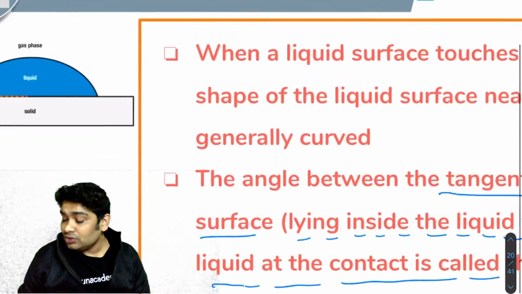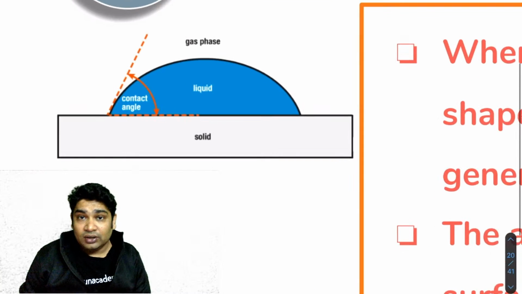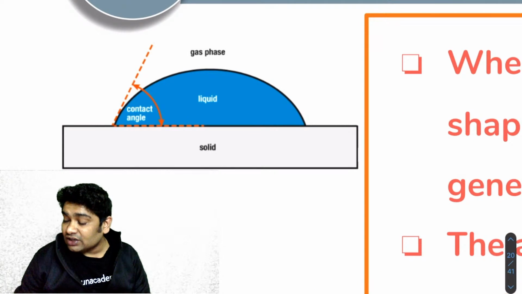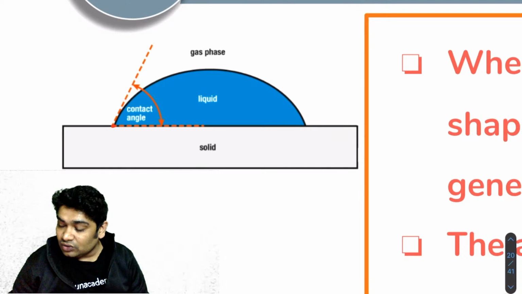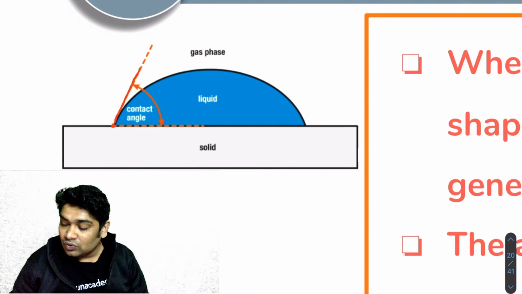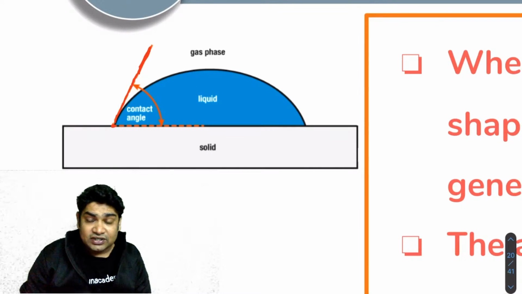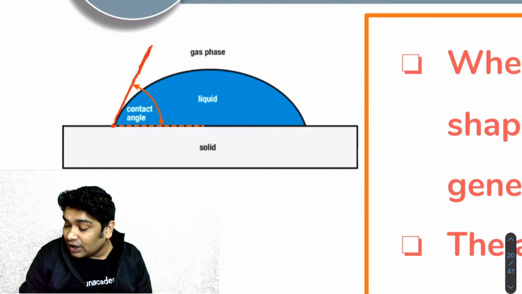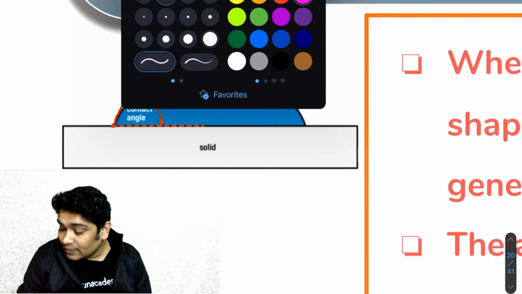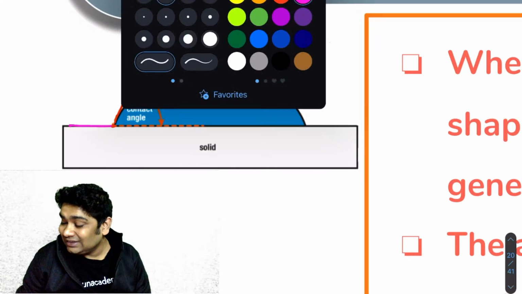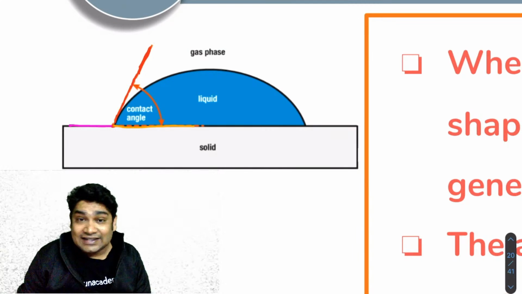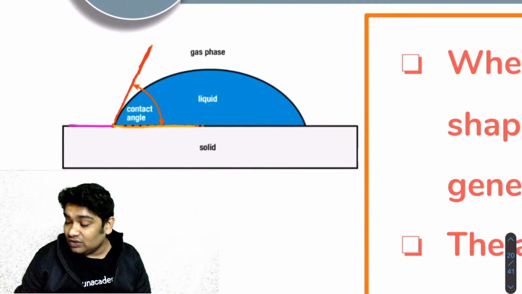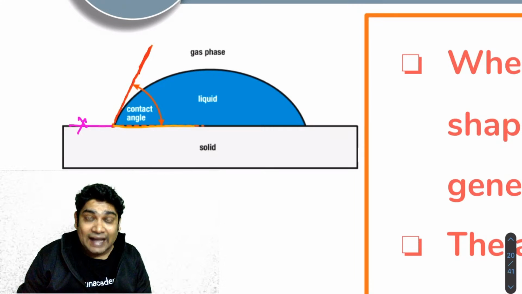So here I've drawn two tangents. Take a look at that. One tangent is along the liquid surface at the point of contact. So this is the point of contact, the edge of contact. One is a tangent to the liquid surface, another is tangent to the solid surface. Now you could have had two tangents, right? Either you could have had this, or you could have had this. So two tangents were possible. We always consider the tangent which lies inside the volume. Not this one. We talk about this, and the angle between these two tangents is what you call the angle of contact.